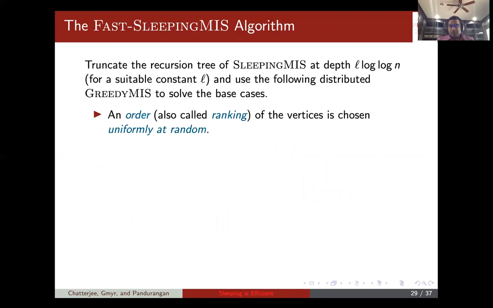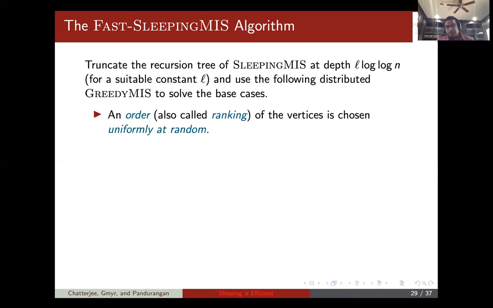Okay, so how do you do this? The modification is just one simple change: we truncate the recursion tree of the sleeping MIS to depth L log n, for a suitable constant L, so we have to choose the particular constant to get the best possible bound.